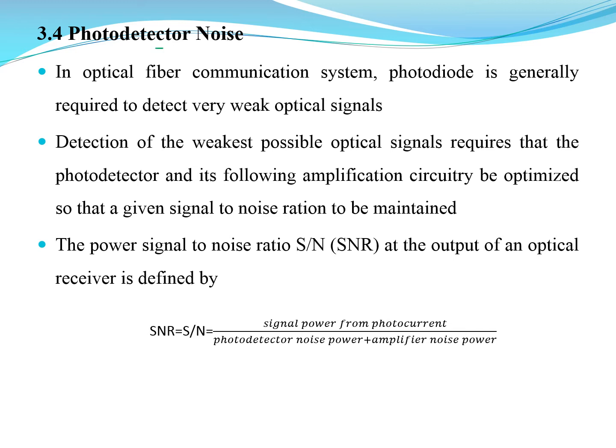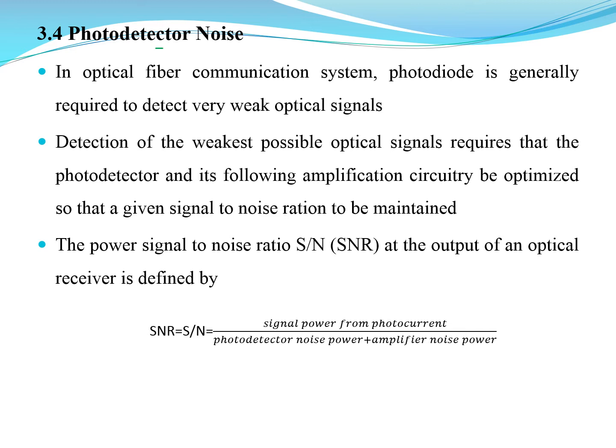In an optical fiber communication system, a photodiode is generally required to detect very weak optical signals. We saw that earlier during the discussion of the pin photodiode device and avalanche photodiode device. The device has to detect very weak optical signals, because the signals which are emitted out of the optical fiber will normally be weak and distorted.